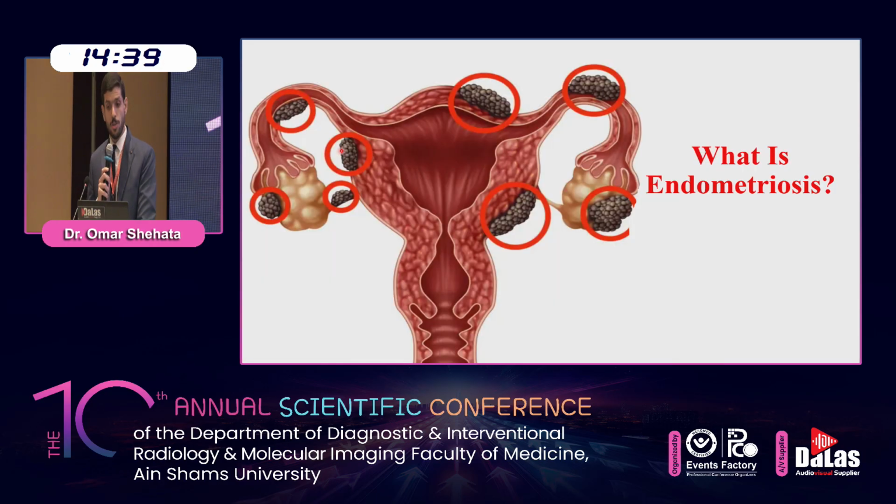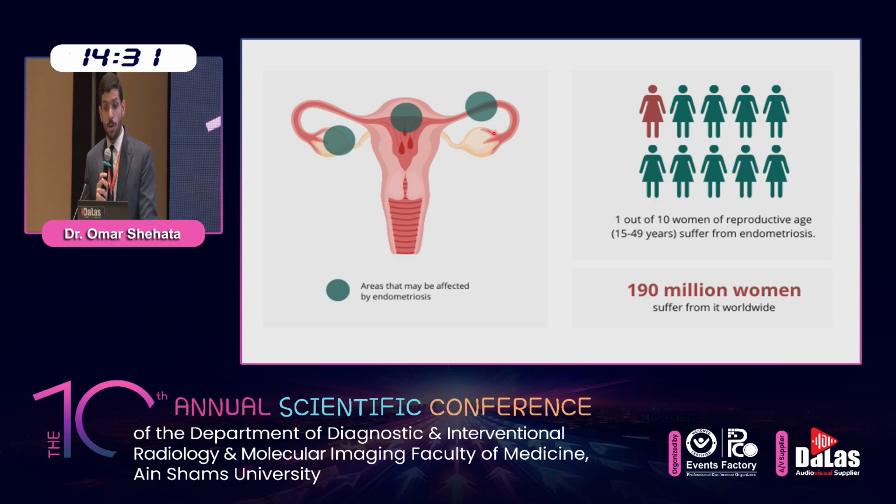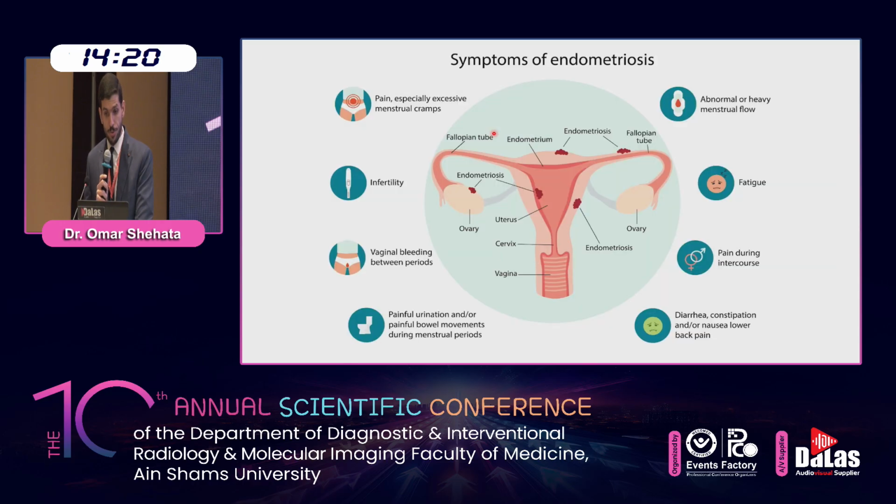So firstly, what is endometriosis? Endometriosis is a chronic inflammatory disease involving the growth of endometrium-like epithelium and stromal cells outside the uterus. Regarding its prevalence, it is considered one of the most common gynecological diseases, found in nearly 8 to 10% of the female general population. More than 80% of the affected patients are of reproductive age.